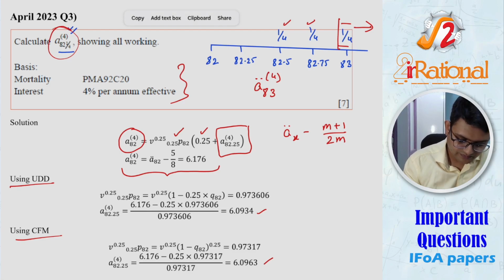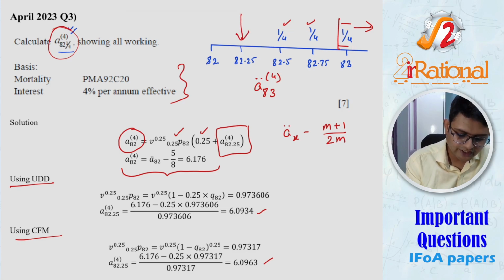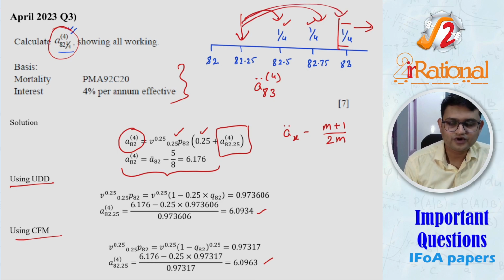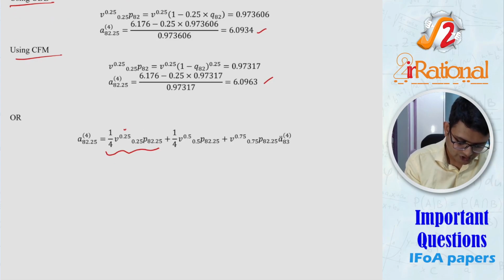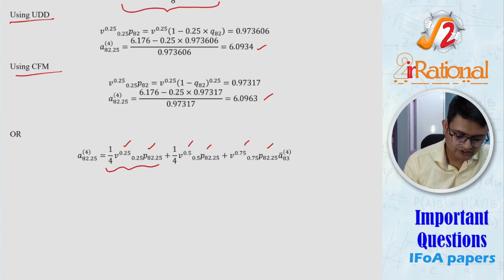so we are finally calculating at this point. So the first payment would be discounted for 1/4 year, the second payment would be discounted for half a year, and this payment will be discounted for 0.75 year, and accordingly you have to also multiply the probabilities. So this, and this, and all of these three probabilities would have to be calculated either using UDD or using CFM, any one of them.